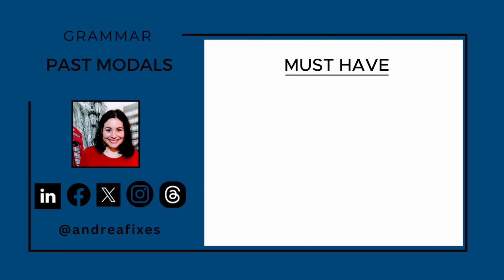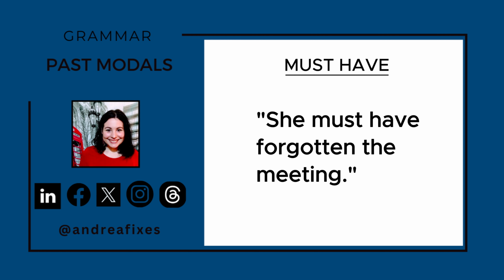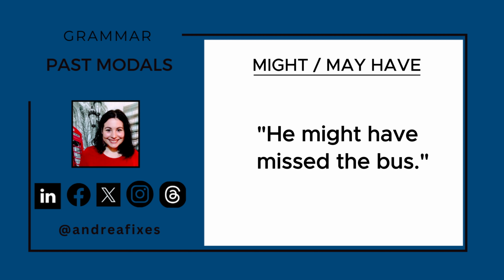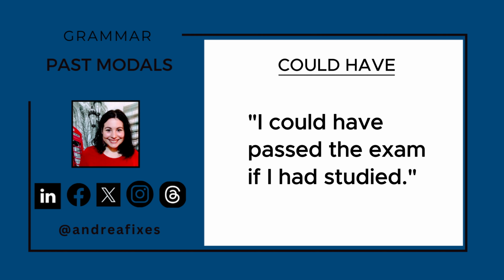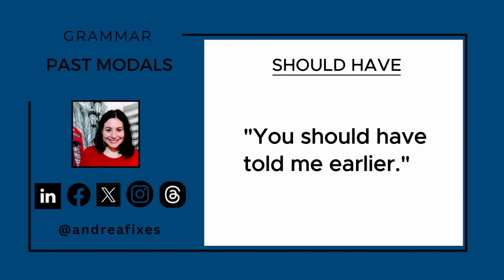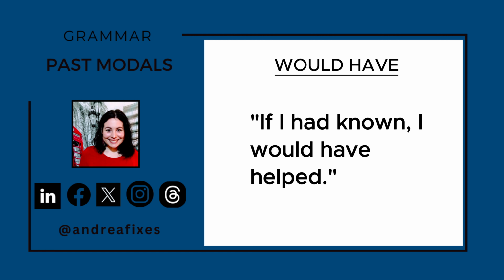Let's do a quick review now. Must have is used for strong certainties about the past. An example of which is, she must have forgotten the meeting. Then we have might have or may have, which is a possibility in the past. He might have missed the bus. We have could have, which is a past possibility or a missed opportunity. I could have passed the exam if I had studied. Should have is regret or criticism. You should have told me earlier. And would have is hypothetical or an imaginary past. If I had known, I would have helped.